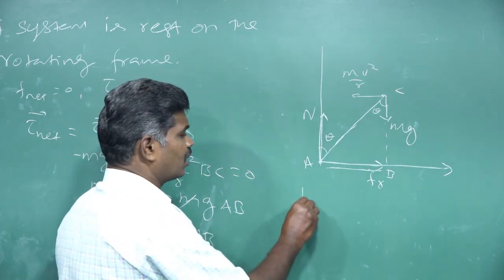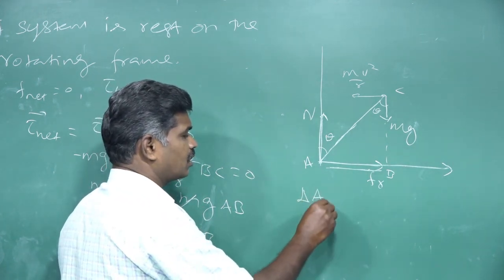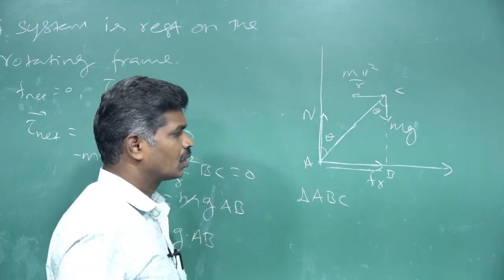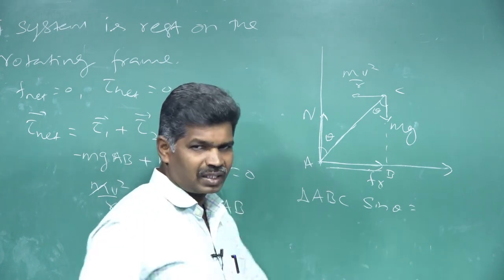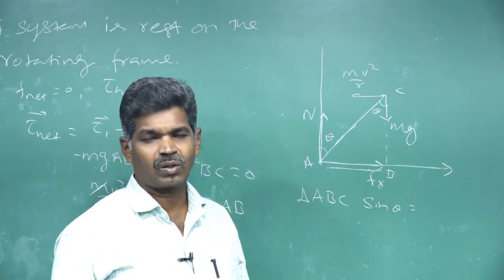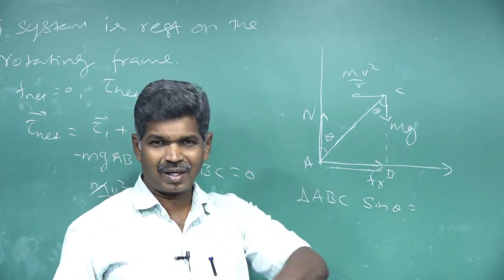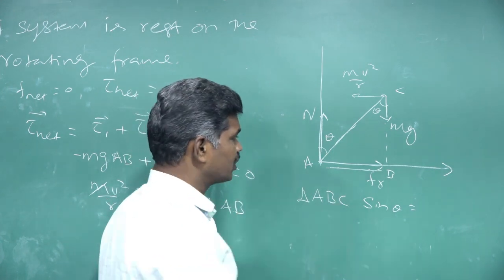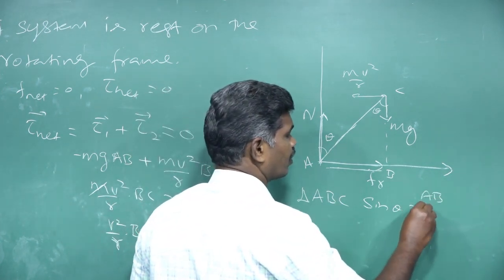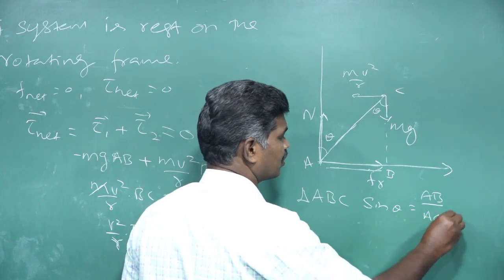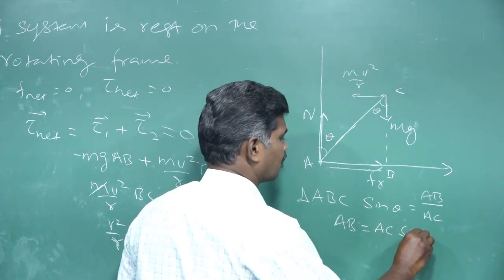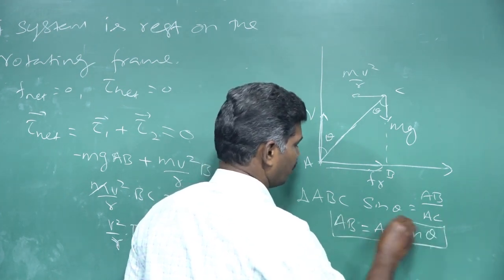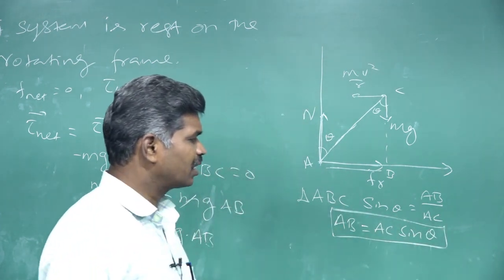According to the right angle triangle ABC, sin theta is equal to what? The basic formula: sin theta is equal to opposite side by hypotenuse. The opposite side is AB and the hypotenuse is AC. So AB is equal to AC sin theta.